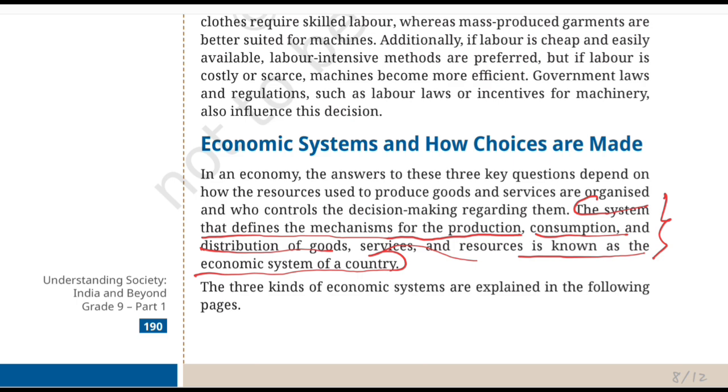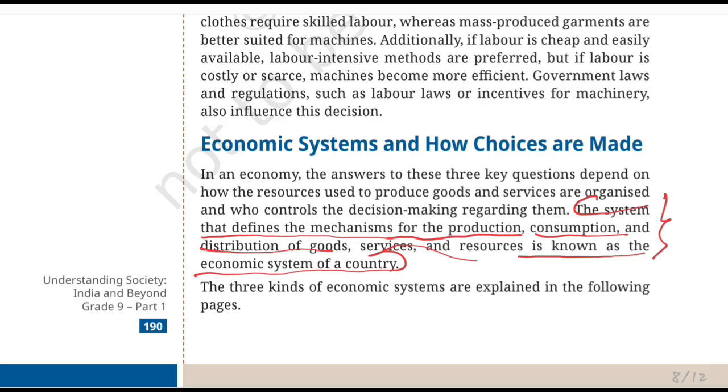So, what is production? Production here means what and how goods and services are produced, and consumption means how people use these goods and services. Whereas distribution means how goods, services, and resources reach different people. So, think of an economic system as rules and arrangement through which an economy actually functions.